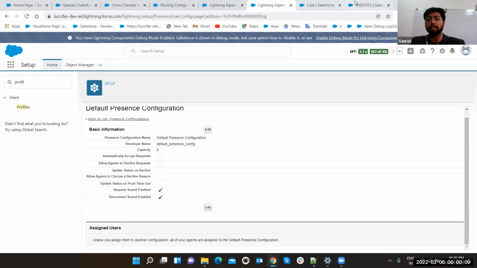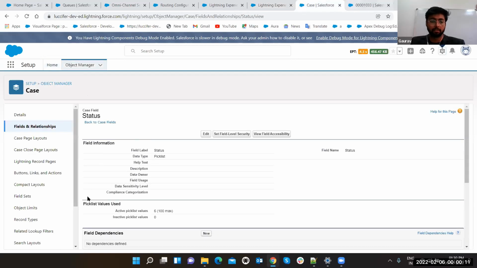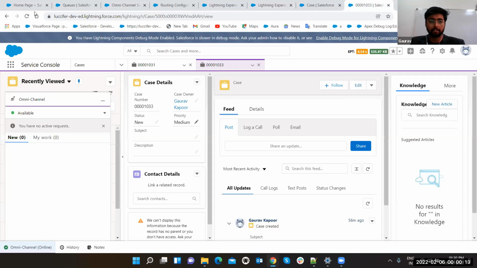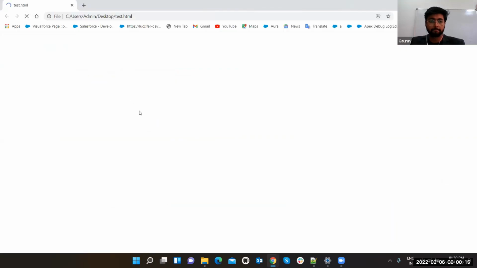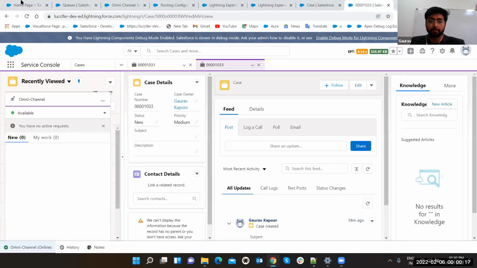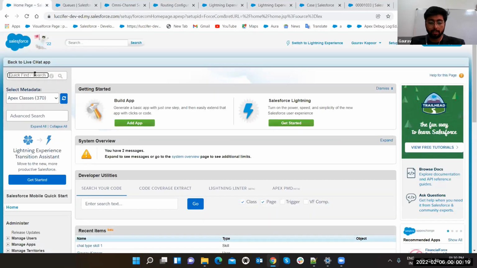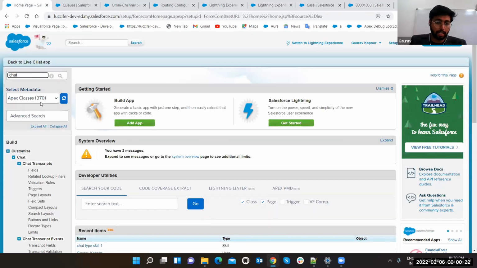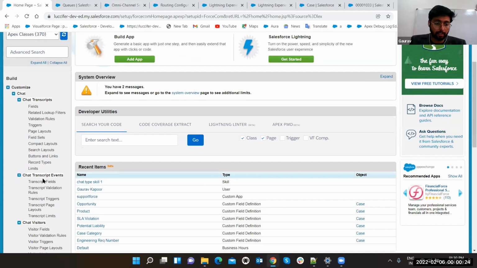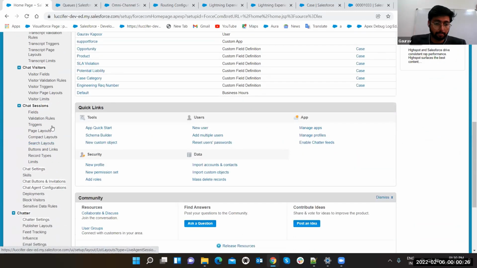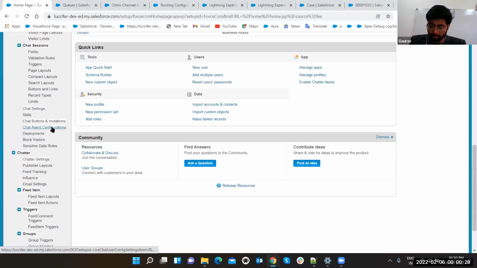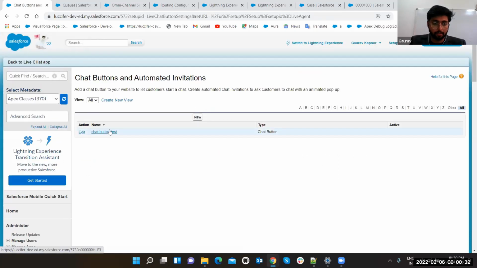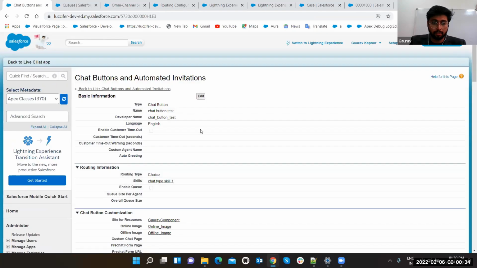After that, currently we are online and it is not showing us. See, we are offline. So what do we have to do? Go back there. Now you have to go to the chat routing setting again. That's the hidden step, guys. Chat button and invitations. Routing. Open this. Click on the edit button.